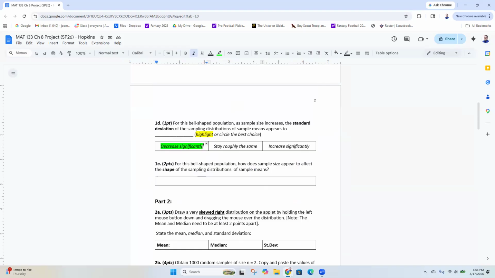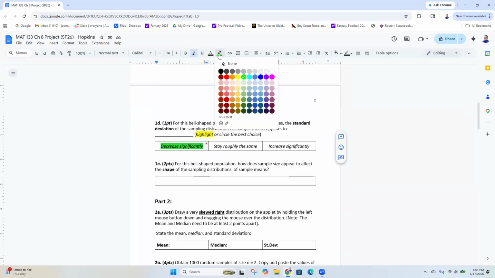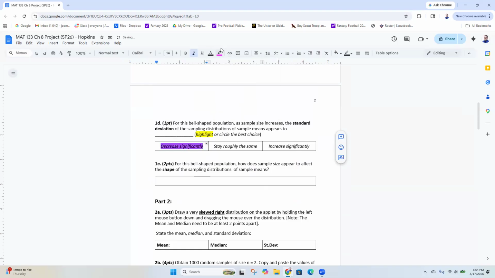So what I did was I selected the words I wanted to highlight, and then there's a button up here next to the text color. You can change the text color if you want, just however you want to indicate your answer, but there's a little marker and you can choose whatever fun color you want. You can do pink. I'm going to do green today.